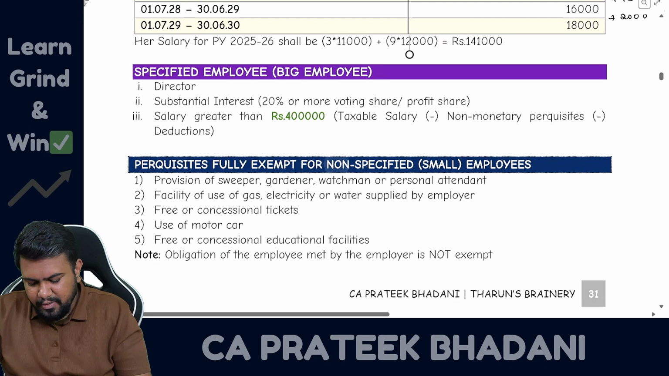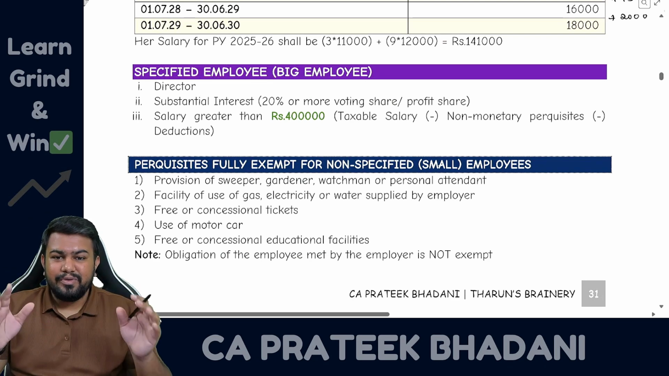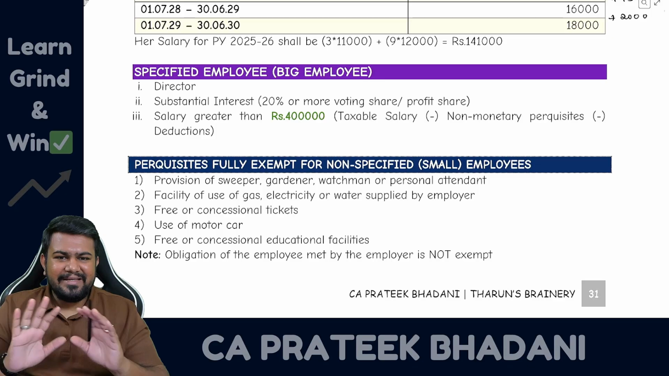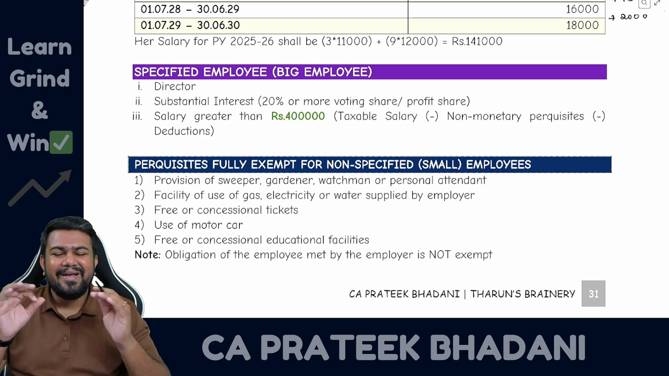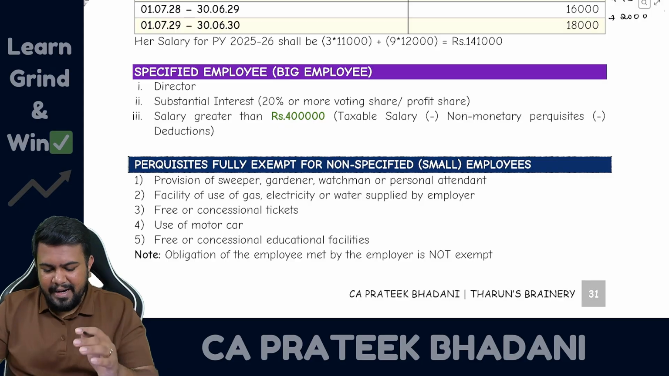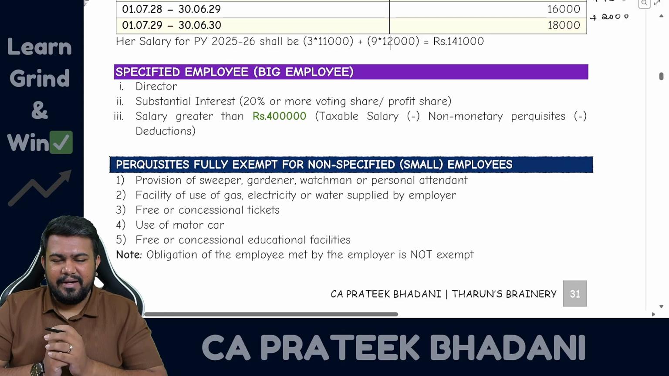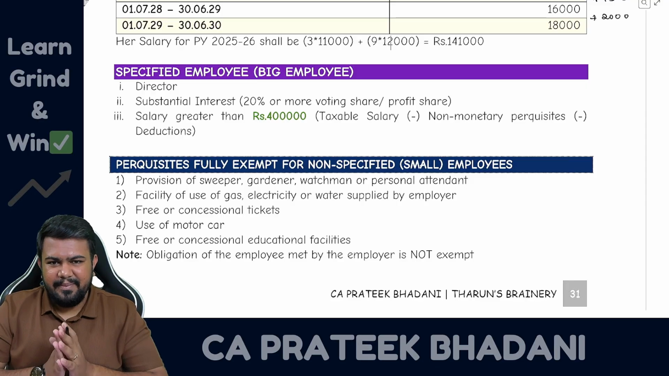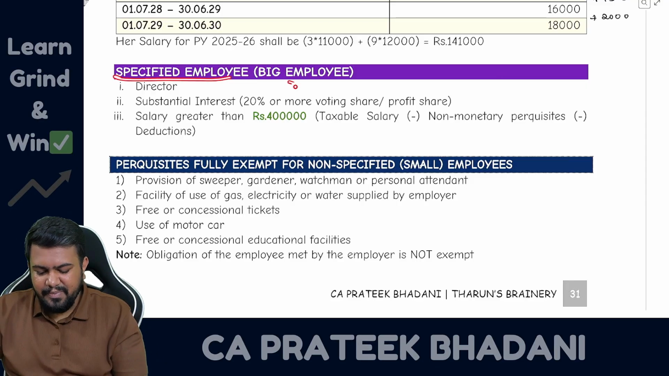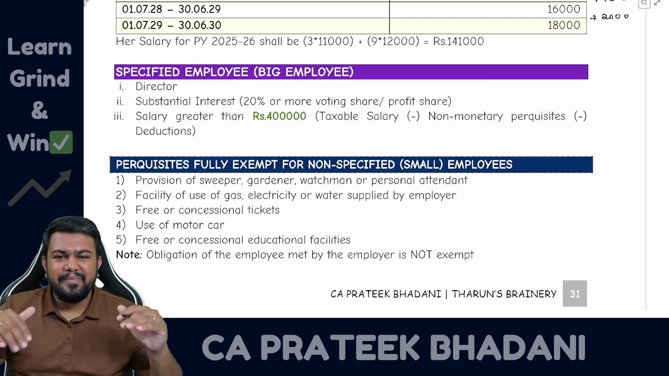Now let us talk about specified employee. Specified employee, from the exam point of view, this time it is very important. Generally it is not tested. However, this time there is an amendment. You can see in green color, there is an amendment in this part. That is why from the examination point of view, it is very important. So let us discuss who is a specified employee and why we are learning about specified employee. So specified employee means big employee. Like this you can remember. Specified means big employee.